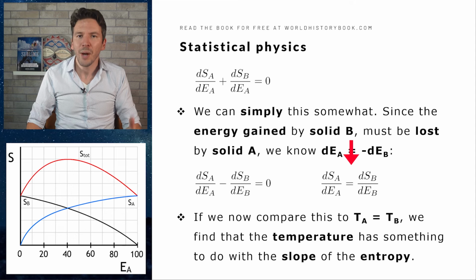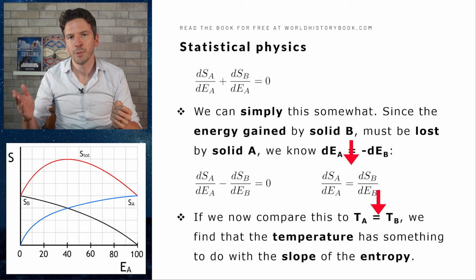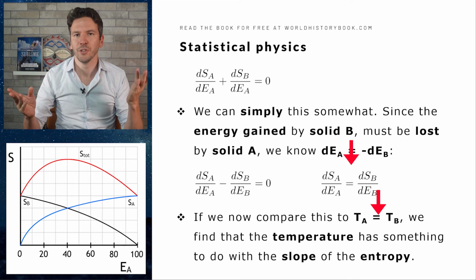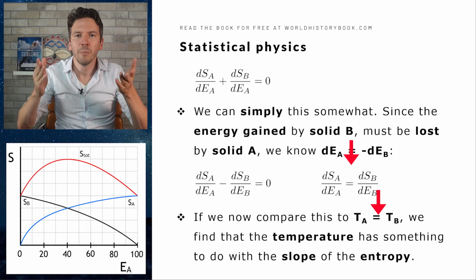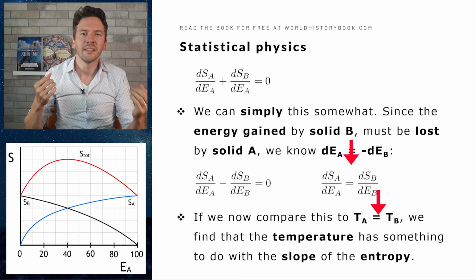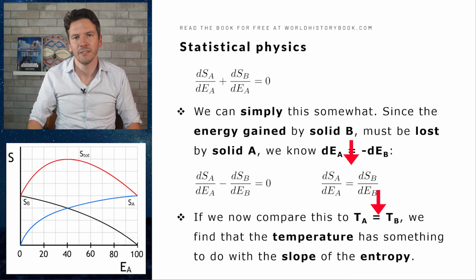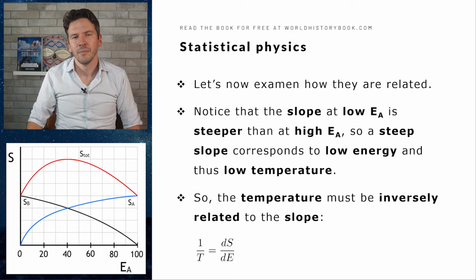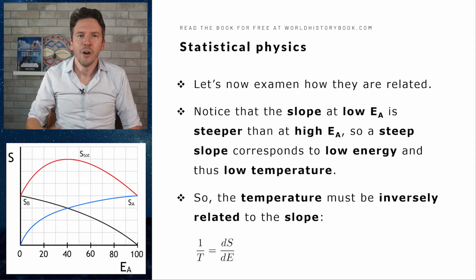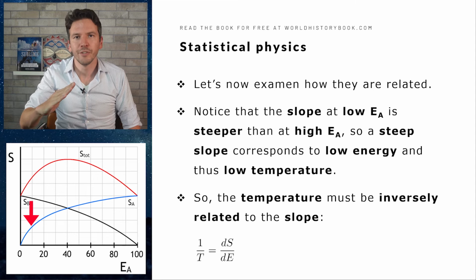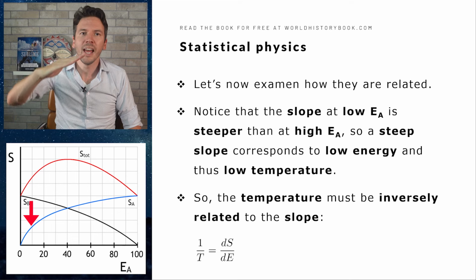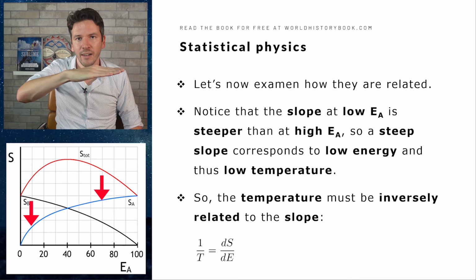Now we can compare this formula with the temperature equilibrium, which states the temperature of A will eventually become the temperature of B. And if we compare these formulas, we see that the temperature has something to do with the derivative of the entropy, or the slope in that graph. And let's now examine how specifically they are related. Notice that the slope, or the derivative, for a low energy for A is much steeper than at a high energy, as you can see here.